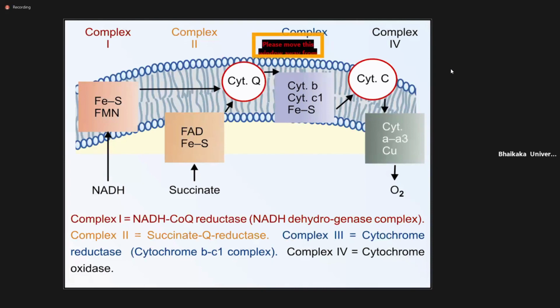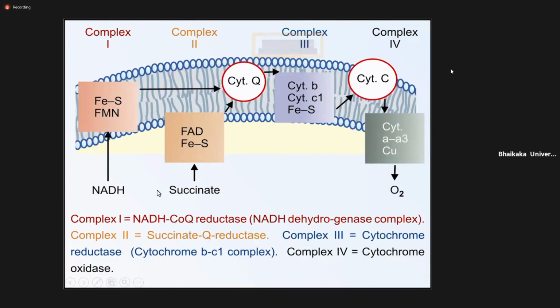So simply, when NADH gives electron to complex 1, and this electron is transported through, a total of 10 H plus goes from inside to the outside.